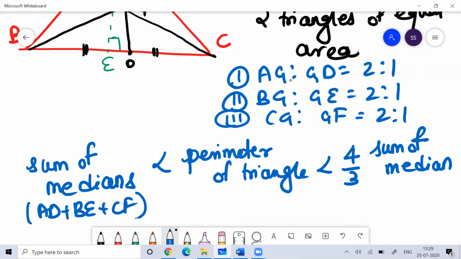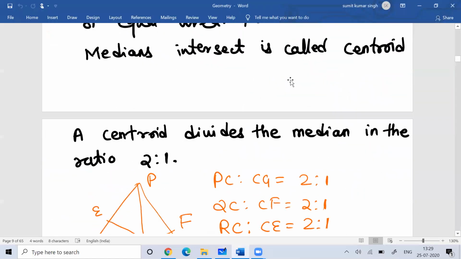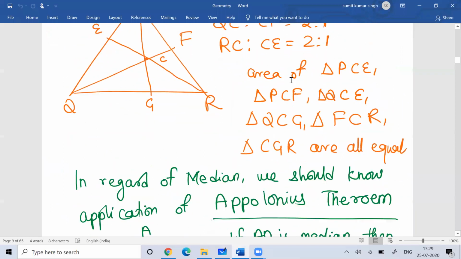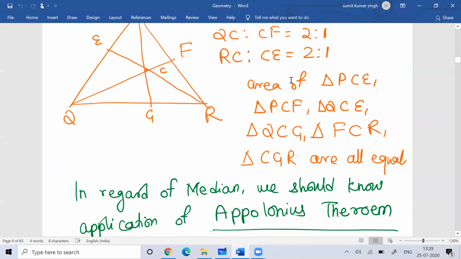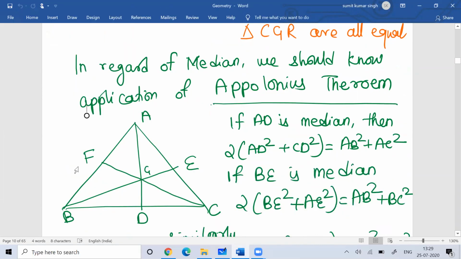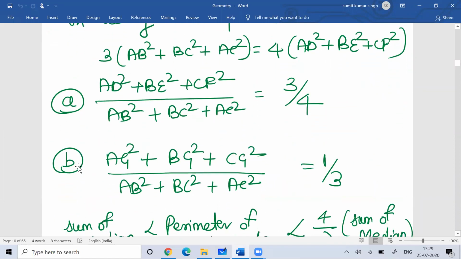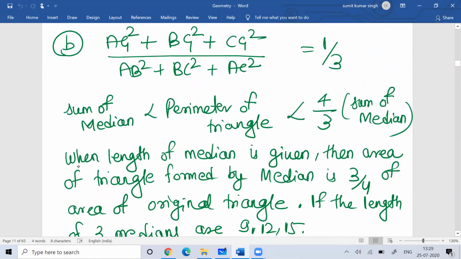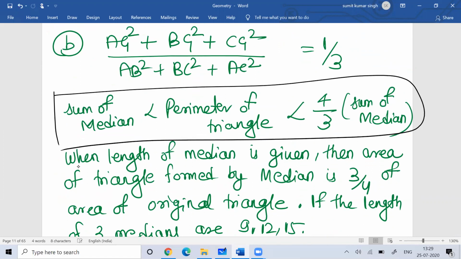You can remember this as a property. It is a very important property.